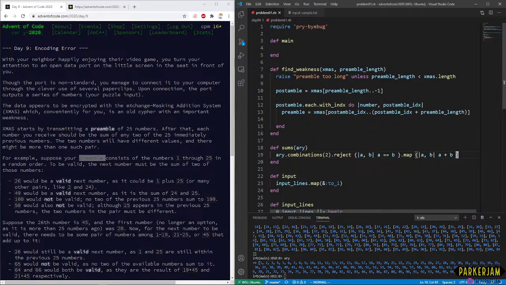And there are things that we could do here. If we thought the array was going to be repeating itself a whole bunch, we could possibly memoize it or something, but I don't think that's actually important here. So now we have this thing that's going to make the sums of the preamble. Oh, this is spelled wrong here. Index. There we go.